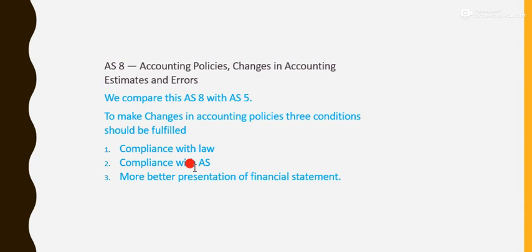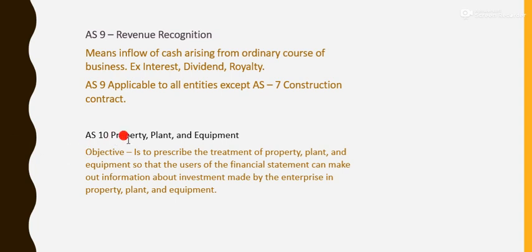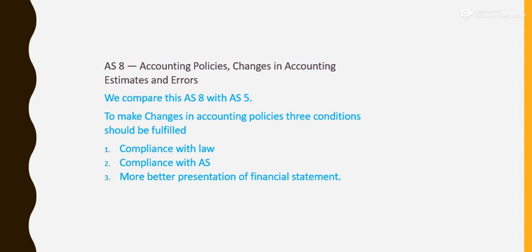Next we have compliance with accounting standard. See for example, if the accounting standard board is saying to update one of the accounting standards, for example, previously AS10 was fixed asset, now it was updated to property, plant and equipment. So if the board says to update any of these accounting standards, then they can change the accounting policy.